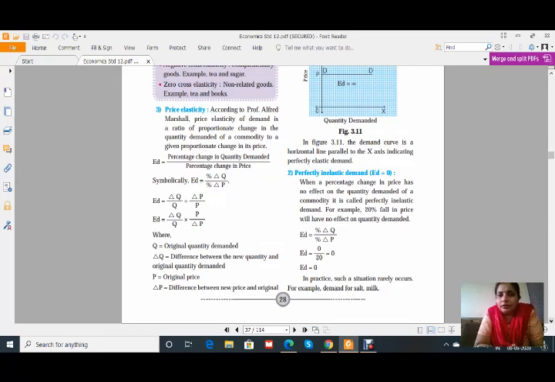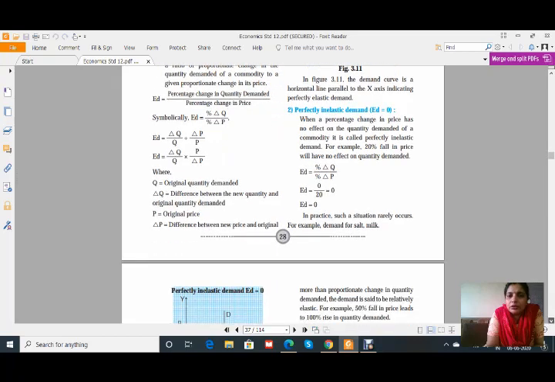Now the second one, perfectly inelastic demand, where ED is equal to 0. That means when a percentage change in price has no effect on the quantity demanded of a commodity, it is called perfectly inelastic demand. For example, a 20% fall in price will have no effect on quantity demanded. That means change in quantity demanded, that is percentage change in Q, is equal to 0, and 0 upon anything is 0, therefore ED is equal to 0. In practice, such a situation rarely occurs. For example, demand for salt and milk.